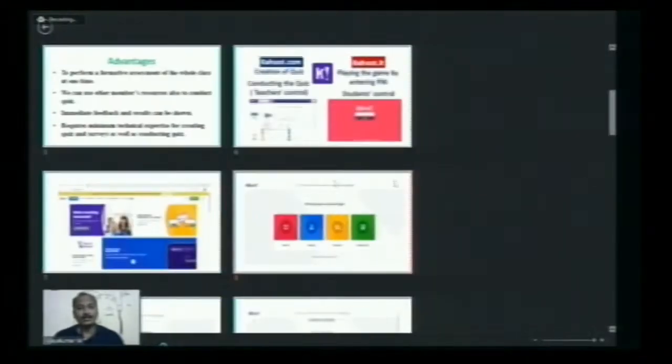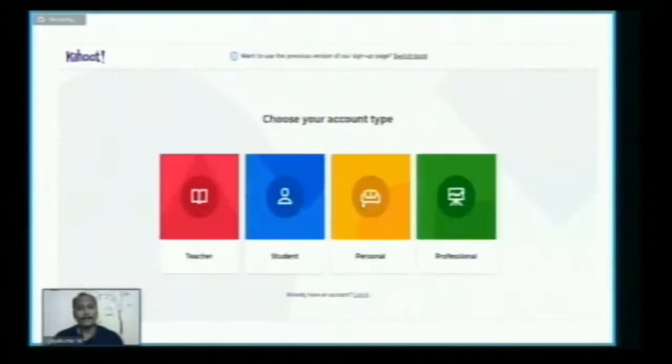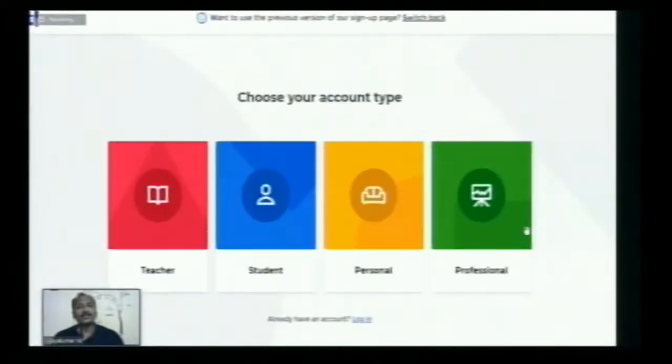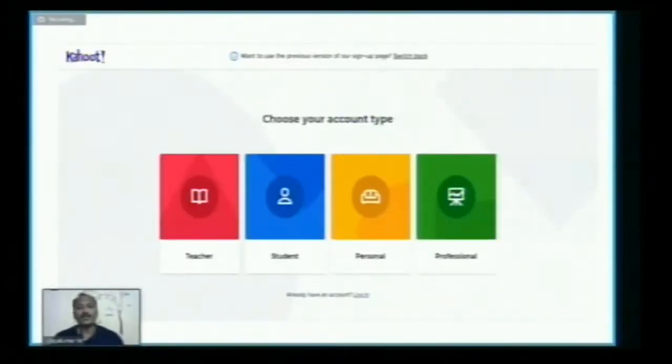Here in this screen, what is shown is, choose your account type. We have to choose what type of account we are going to use for this Kahoot platform. If you are teacher, you can choose teacher or student. If you are using the Kahoot platform for your personal use, you can select personal. Among these 4 choices, you can select according to your need. So this is the first thing which we have to enter. If you are teacher, you just select teacher.